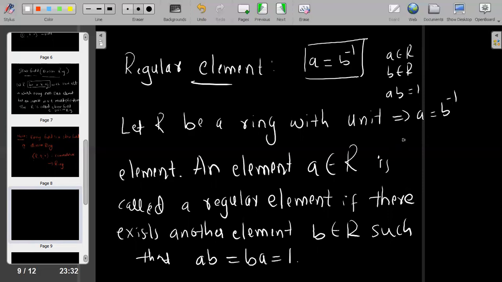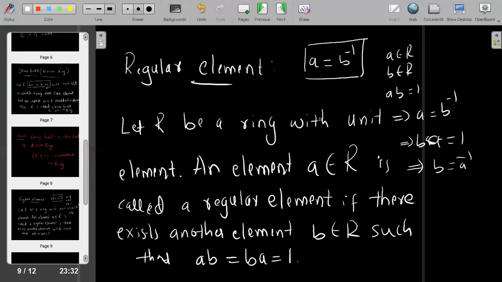Or if AB equal to 1 implies B equal to A inverse. Okay, in a ring, if A is an element, then if the inverse of A exists, then that element is called a regular element here.